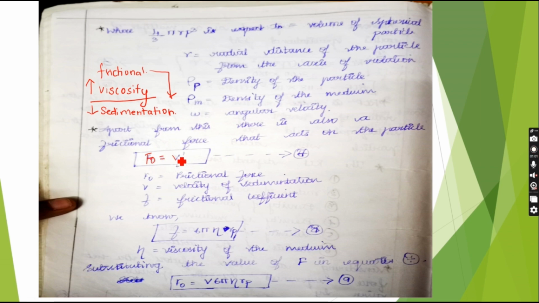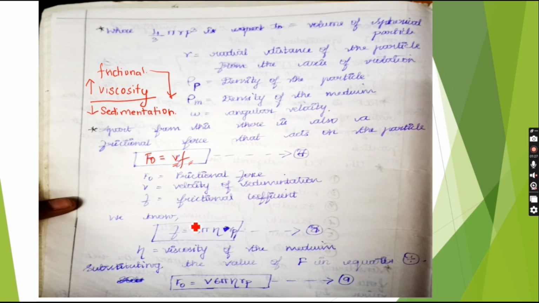depicted by F naught equal to Vf, where V is the velocity of sedimentation, which is affected by the friction, and f is the frictional coefficient. This frictional coefficient is depicted by the formula 6 pi eta Rp, where eta is the viscosity and Rp is the radius of the particle.